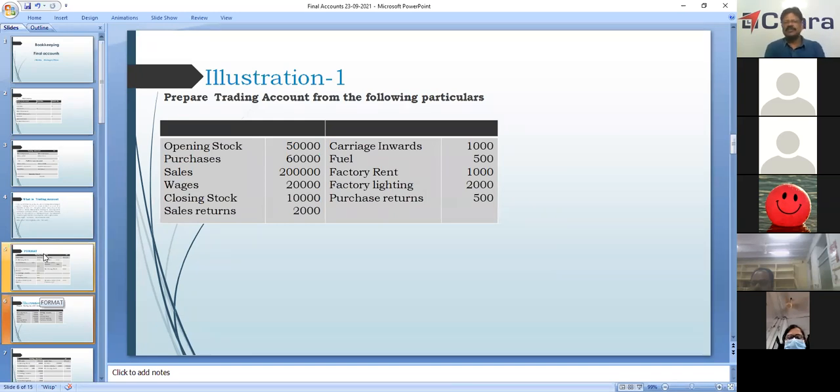Prepare a trading account from the following particulars. What he has given: opening stock, purchases, sales, wages, closing stock, sales returns, carriage inwards, fuel. Fuel is also a direct expense. Factory rent, factory lighting, purchase returns. This is the problem given, and we have to prepare the trading account.